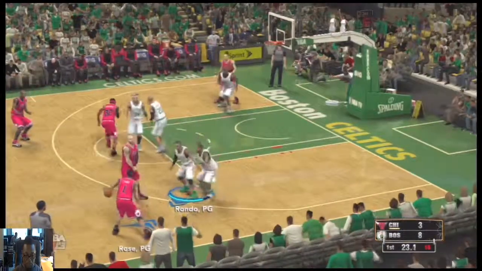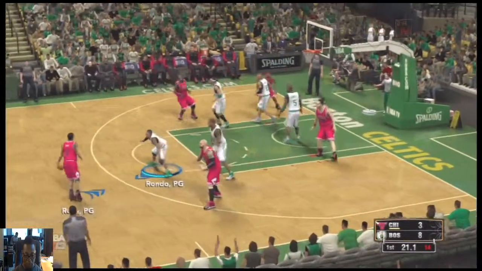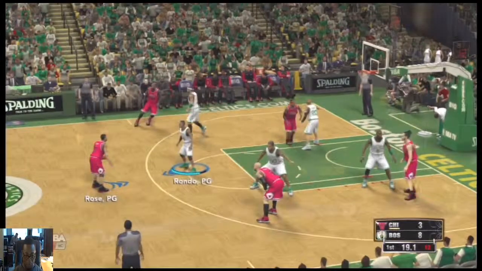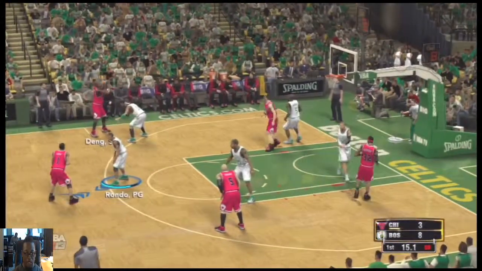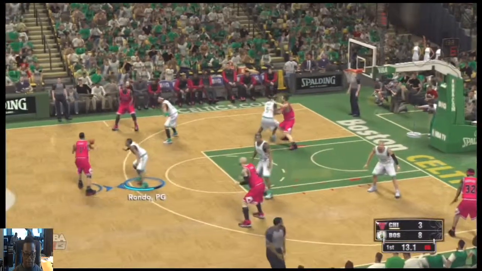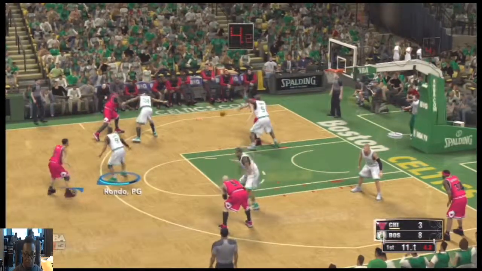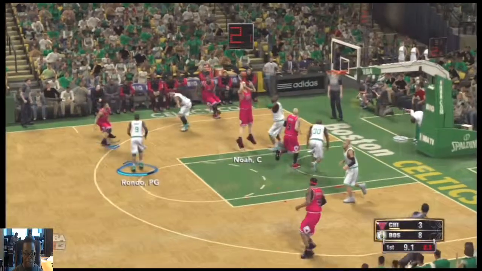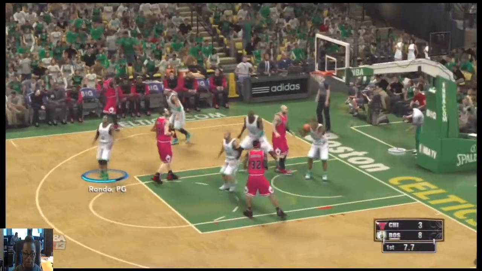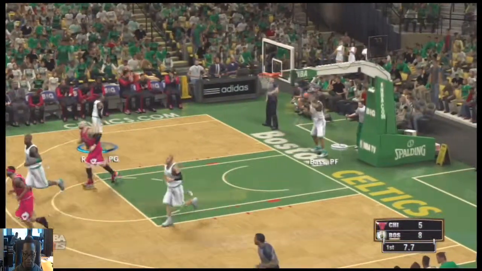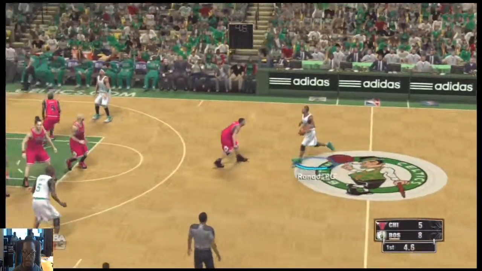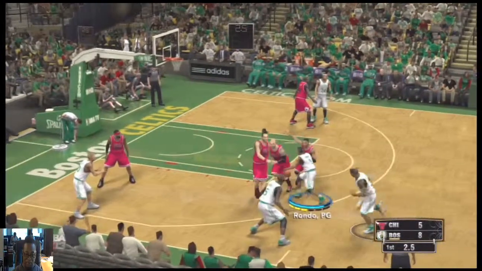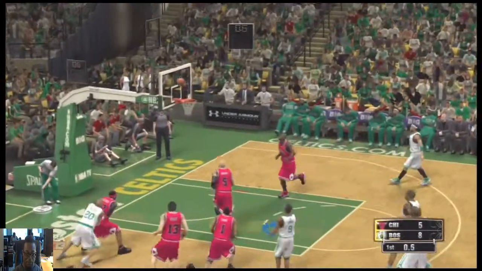Hamilton sets a screen for Rose. See how they're spacing the floor right now, trying to execute a play. Dishes it to Rose. It's not slashing in the paint every time you get the ball. And that one's good. First quarter of play. Y'all know how people play online. Here's Rondo. Oh, and he beat the buzzer.